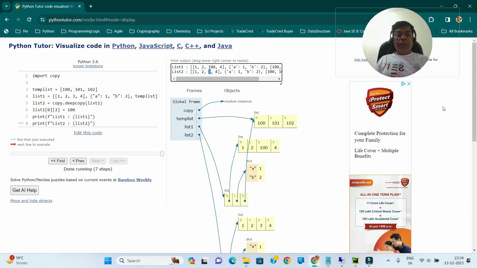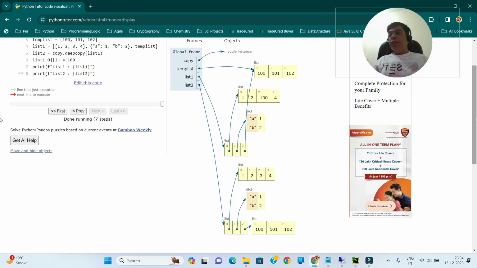So what it means is when we do a deep copy, all the references and all the nested objects are copied as well. So you basically get a completely independent copy of your object. While in shallow copy, only the main object is copied while the reference objects are not copied. So you need to take care of this when you are doing a copy. If you have nested objects, make sure that you do a deep copy and not a shallow copy. Otherwise, it will result in inconsistent data.